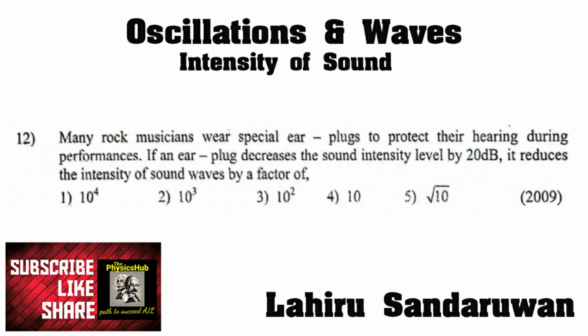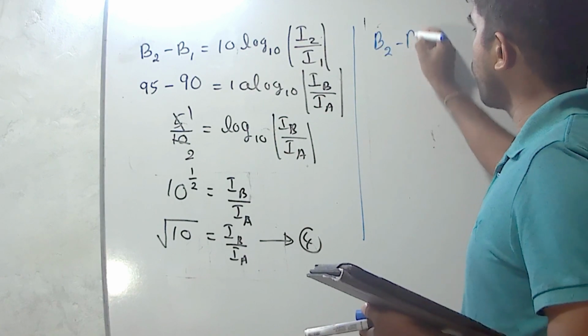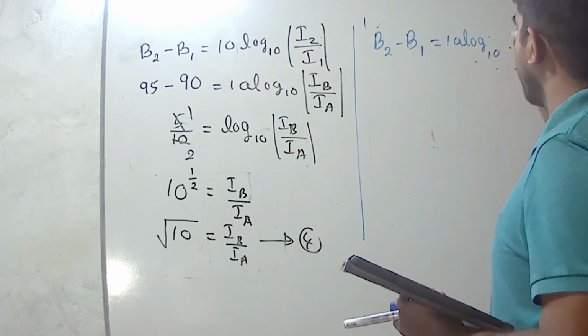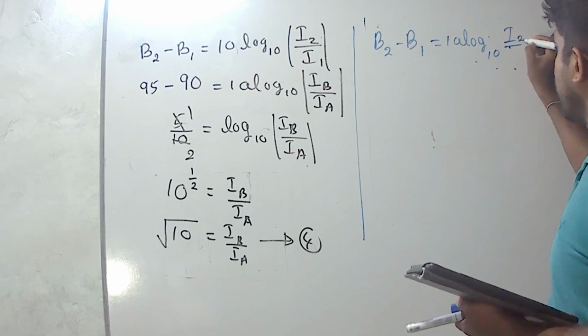Many rock musicians wear special earplugs to protect their hearing during performance. If an earplug decreases the sound intensity level by 20 decibels, it reduces the intensity of the sound wave by what fraction? We can get the difference of sound intensity level, 10 log 10 of I2 divided by I1.